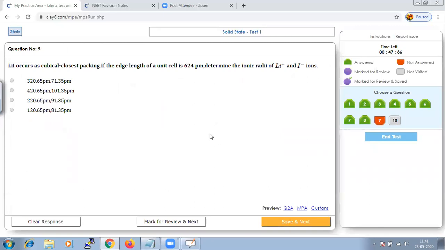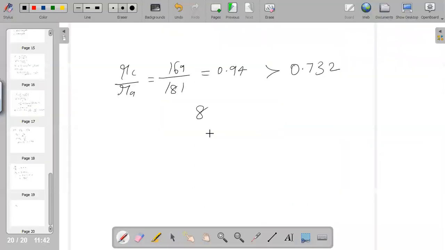Lithium iodide occurs as a cubical closest packing, and if the edge length of the unit cell is 624, we have to determine the ionic radii of Li+ and I- ions. It's simple: if you are saying closest packing, it has a face centered cubic unit cell. So I- will occupy the corners and the face centers.